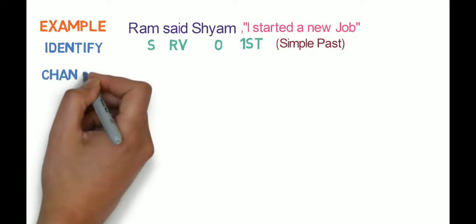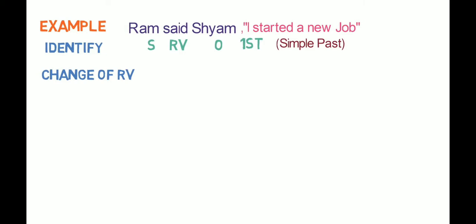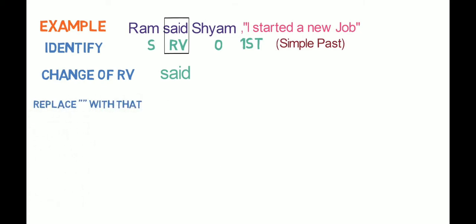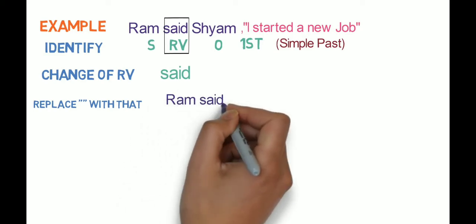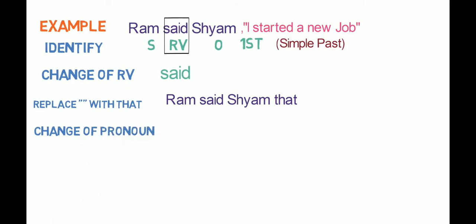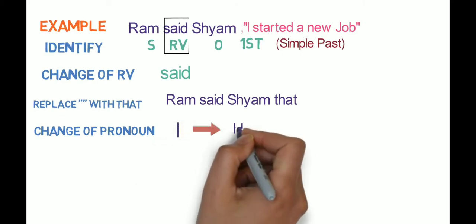Second step is the change of reporting verb. As per the workflow we studied, the reporting verb said will remain unchanged. The third step is replace inverted comma with that. So the sentence will become like this. Ram said to Shyam that. Fourth step is the change of pronoun. Here I is the first person and subject is Ram. So I will be changed to he.